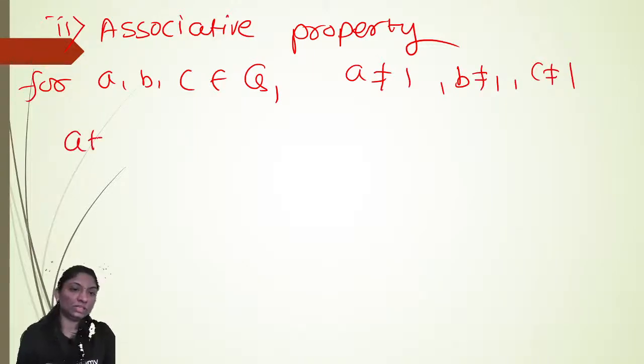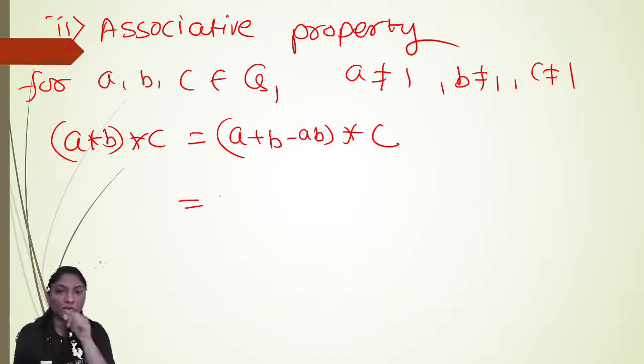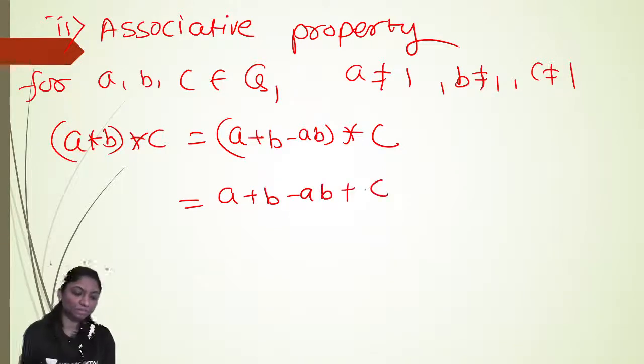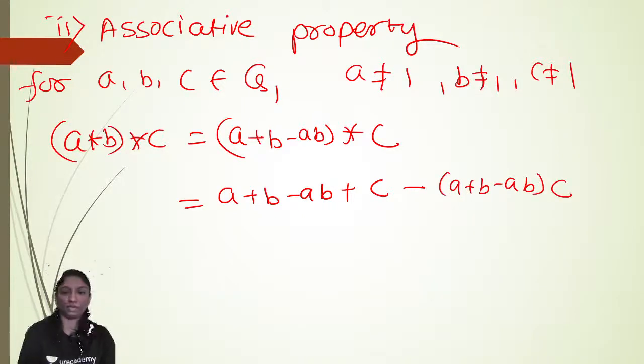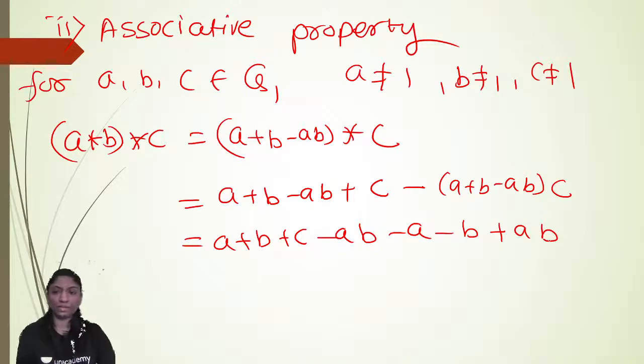So we see here (A star B) star C, where A star B is defined as A plus B minus AB, star C. So you will get A plus B minus AB plus C minus (A plus B minus AB) into C. So you will get A plus B plus C minus AB minus AC minus BC plus ABC.